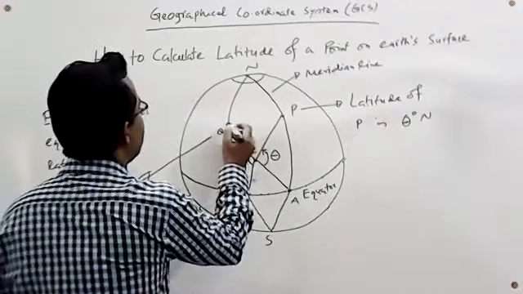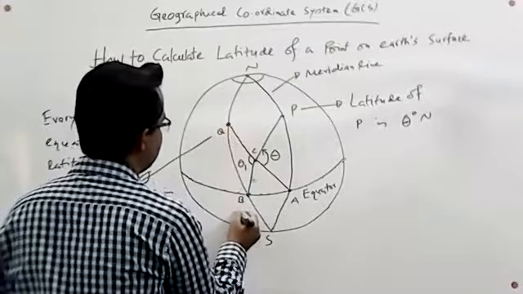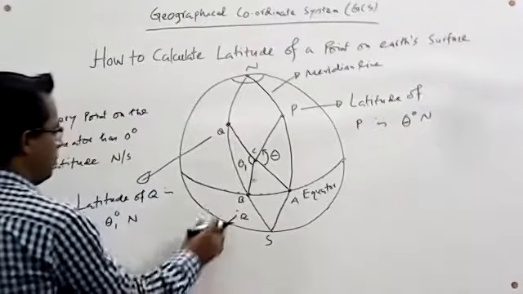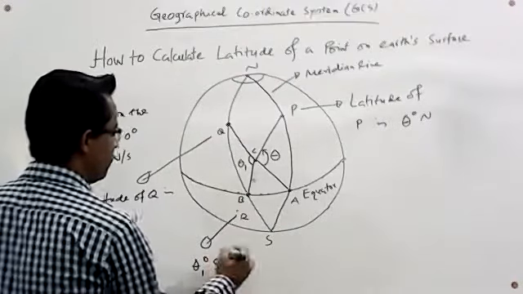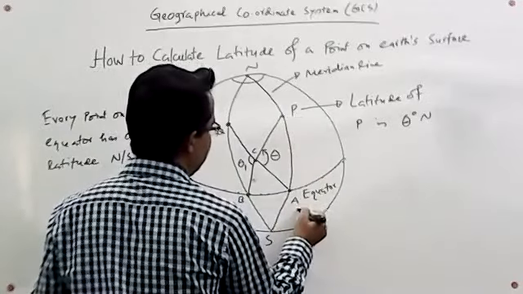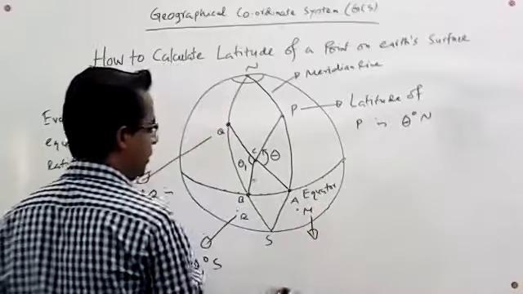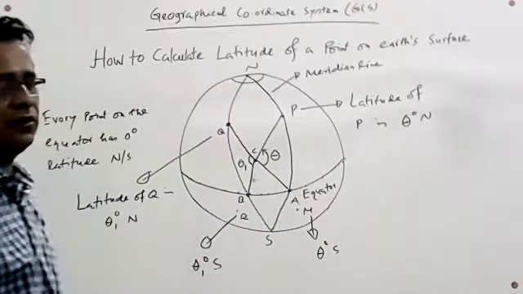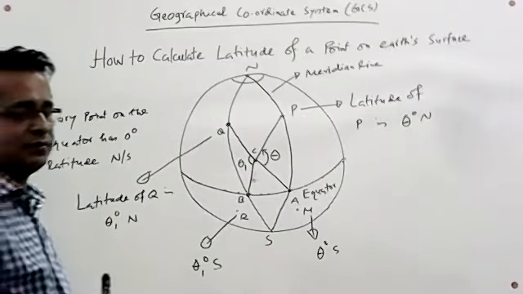If we take a point opposite to this point, this R, then the latitude of this point R will be theta 1 degree south. If we take a point on the southern hemisphere, say this point M, then the latitude of this point M will be theta degree south. And in this way, we can measure the latitude of a point on the Earth's surface.